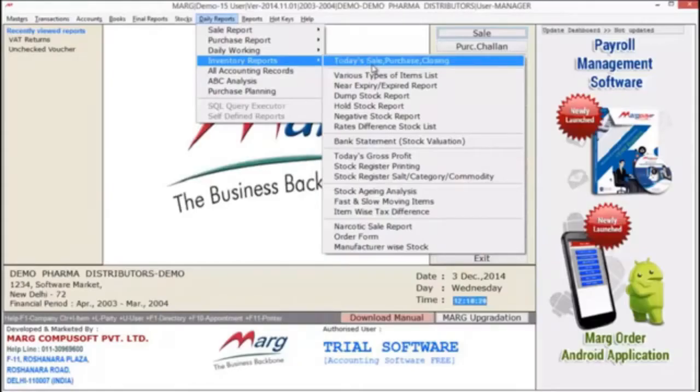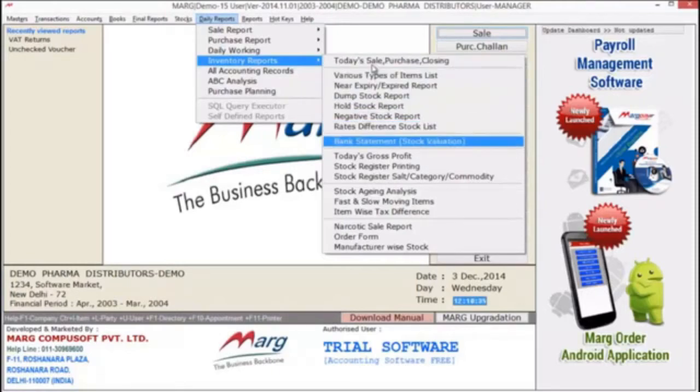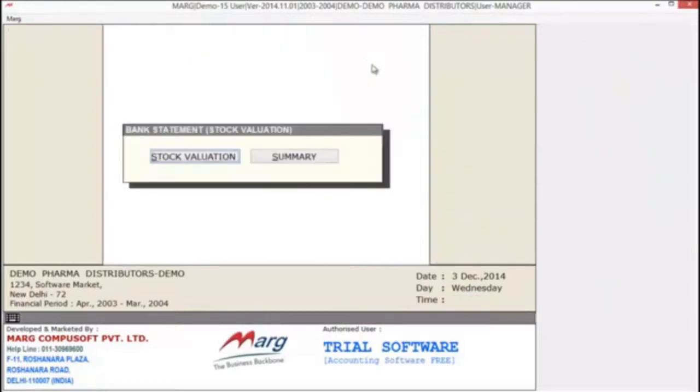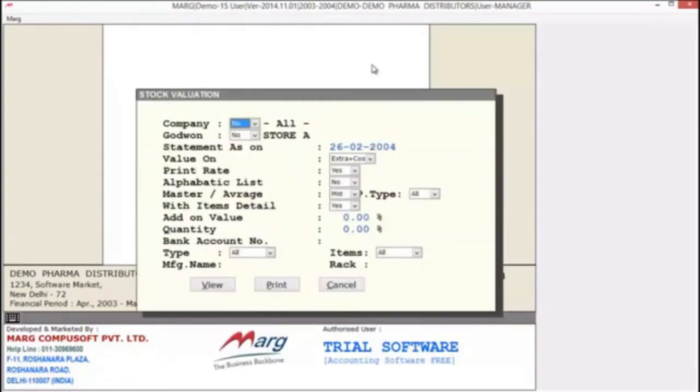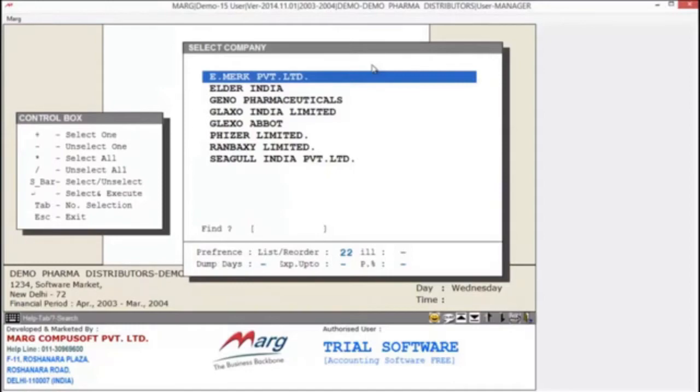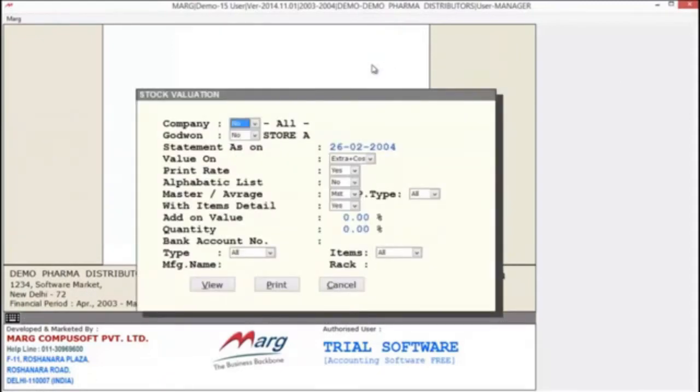For that, you have to move on to the daily reports menu of Mark. You have an option, bank statement, under the inventory reports menu. You can enter on it. Here you have two options, whether you want to view stock valuation or just a summary. We select stock valuation. Here the first option is company. From here you can select a particular company's products if you want to value only some selected company's products. Otherwise you can keep it no.